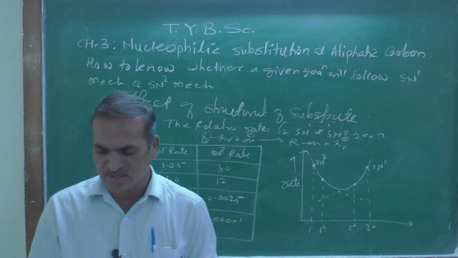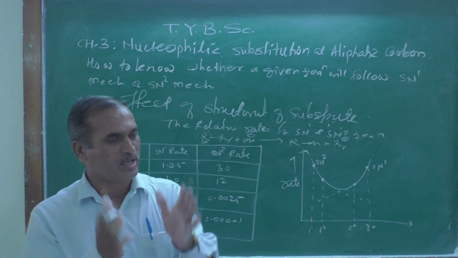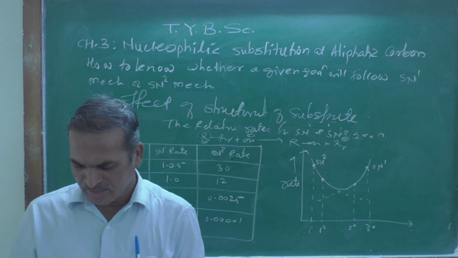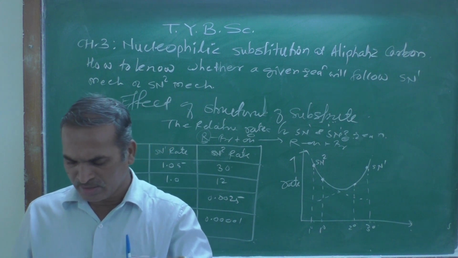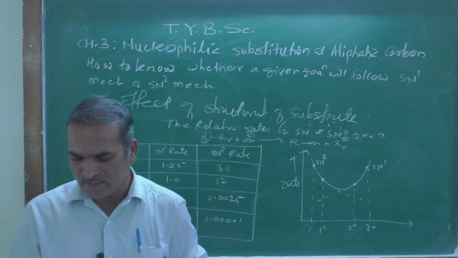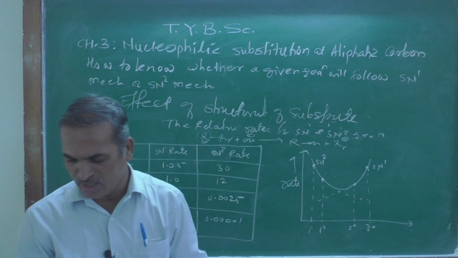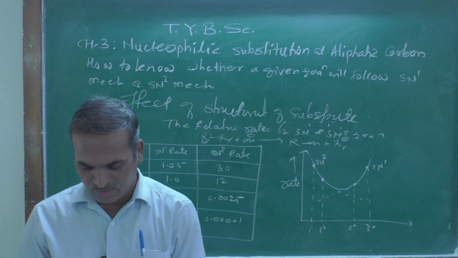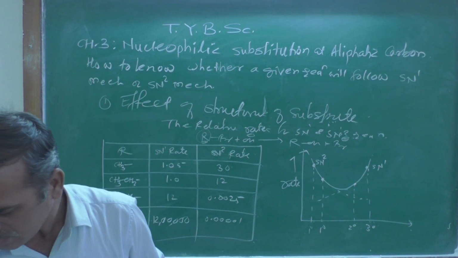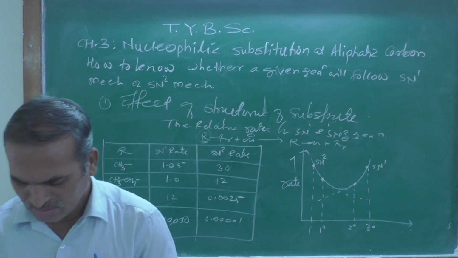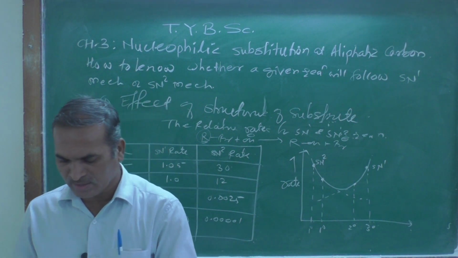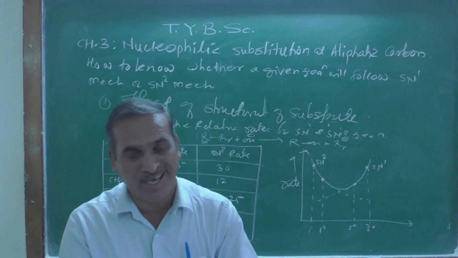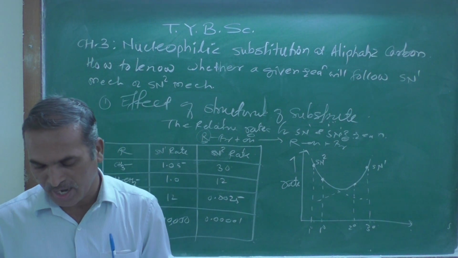Now the second one is stabilization of the positive charge. If the carbonium ion is stabilized by inductive, resonance and hyperconjugative effects, the molecule prefers to react by SN1 rather than SN2 reaction.